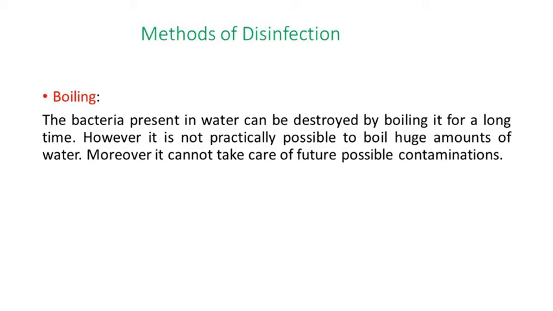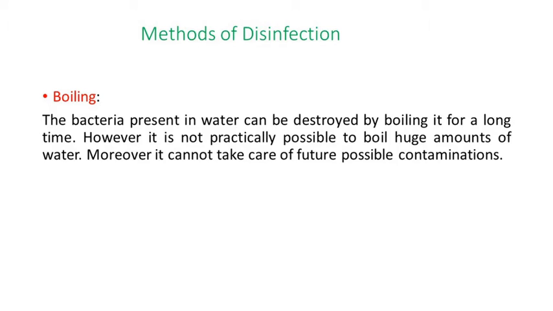Next, its nature should be such that its strength can be easily determined. So how much disinfectant is available in that water, at a particular location or time, can be easily determined.